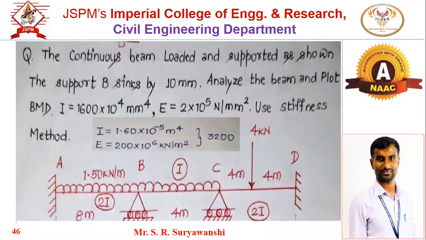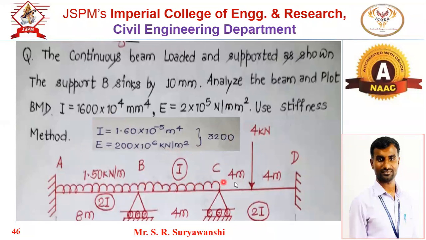Does it make sense? So, a continuous beam loaded and supported as shown in the figure. Support B, the intermediate support, sinks by 10 mm. Analyze the beam and plot the BMD. I is equal to 1600 into 10 to the power 4 mm to the power 4, and E is equal to 2 into 10 to the power 5 Newton per mm square. Use the stiffness method.